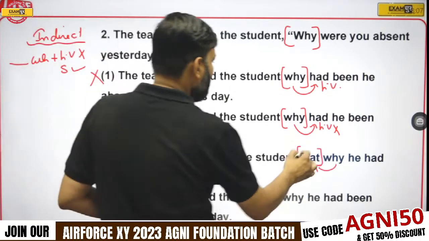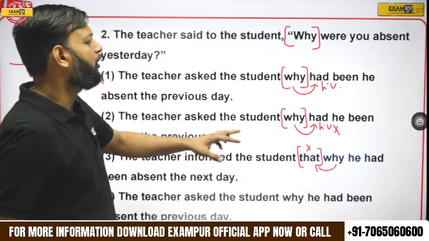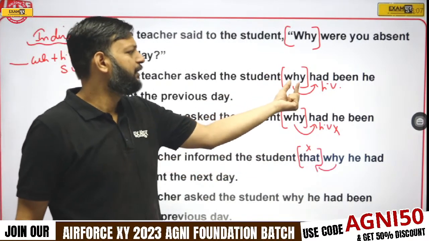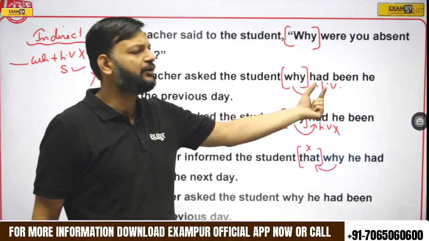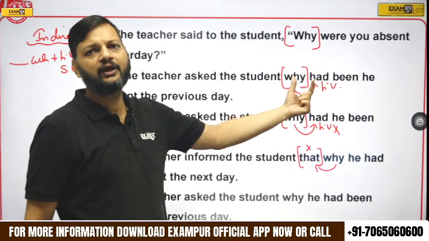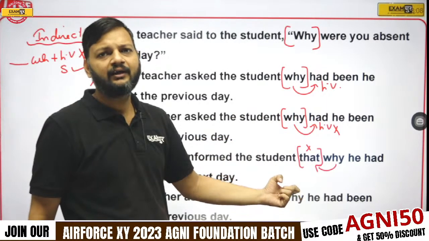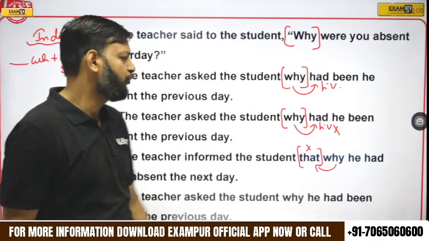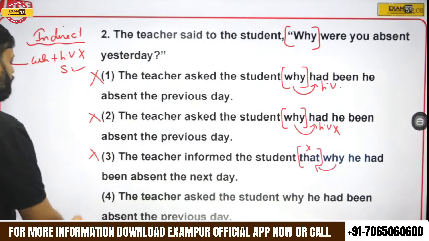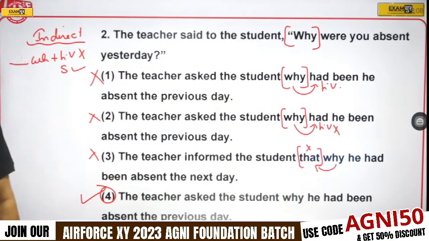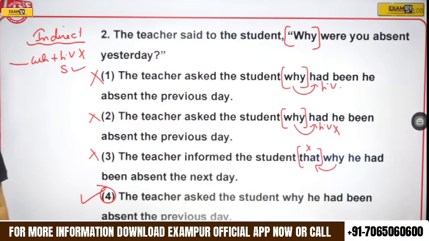So here the use of that is absolutely wrong. So all three options got eliminated: this one because of a helping verb following the WH word, and here that is used unnecessarily. So option number 4 becomes the right answer.